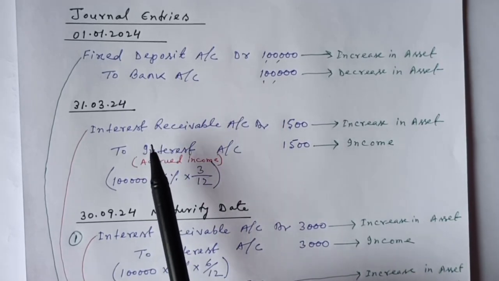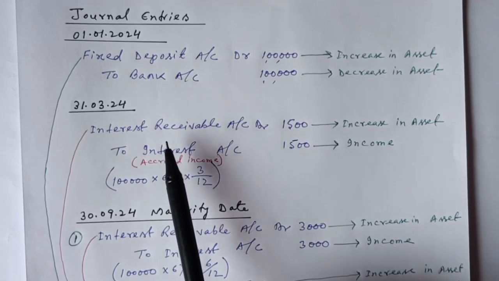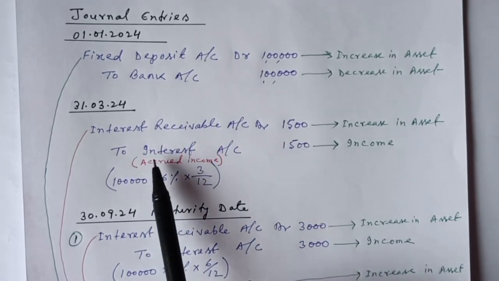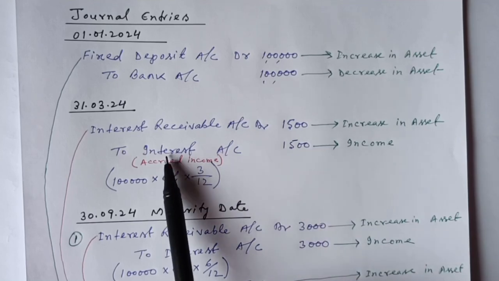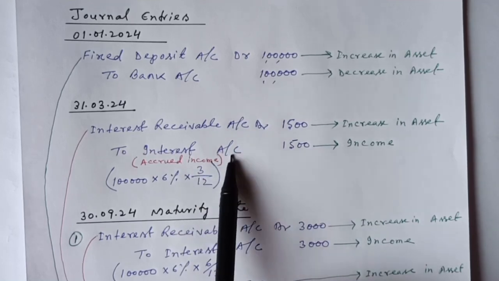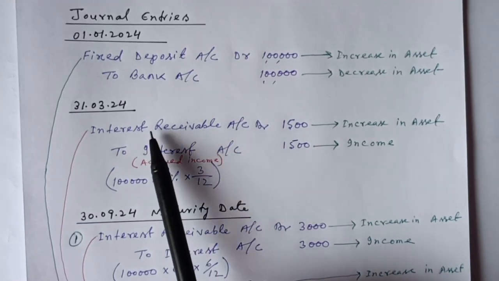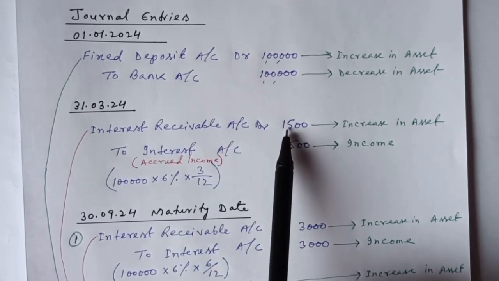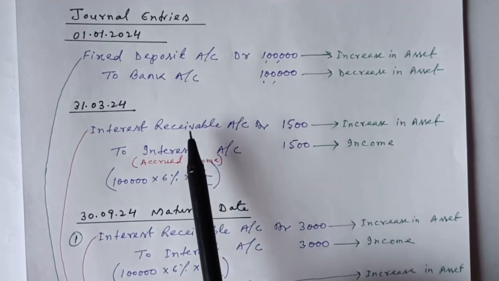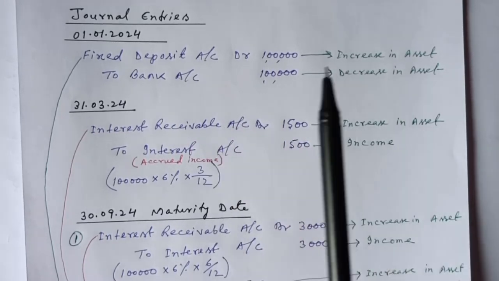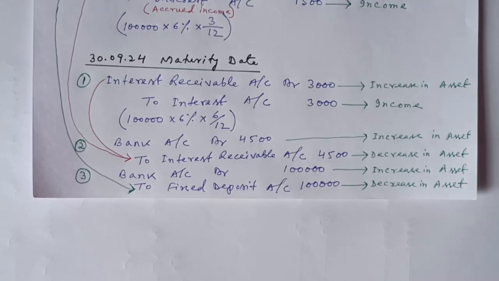But this is not the receipt of interest, so A Limited will pass this journal entry: interest receivable account will be debited and interest account will be credited. This interest which has been credited is the income of A Limited, and this is called accrued income. Hence interest receivable has been debited because it is an increase in asset. A Limited is going to receive interest in future. It is an asset for A Limited.